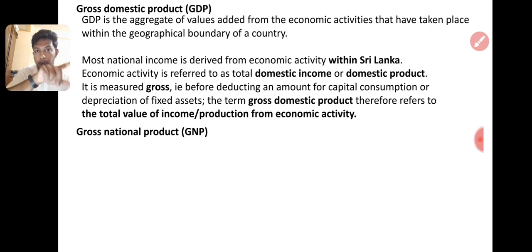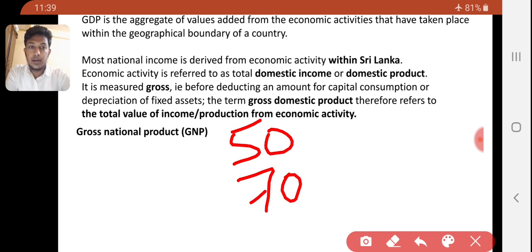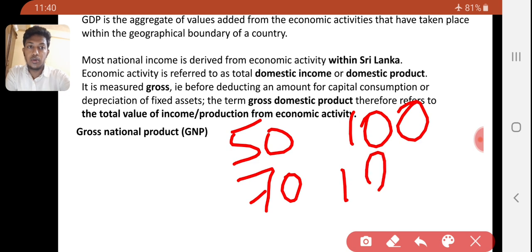So the four people are connected here. My income is 50 rupees. Agent income is 70 rupees, right? Then milk powder company income is 100 rupees and showroom income is 120 rupees.